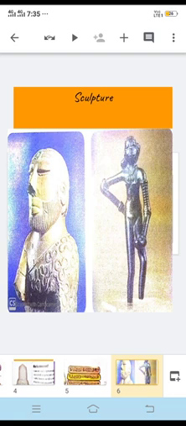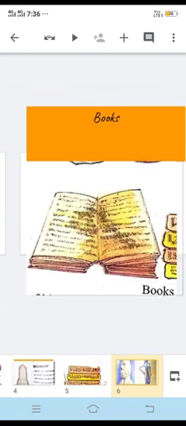For example, if they are making sculptures of a particular god, they must have heard or known how that god used to look and what the characteristics were. So they could make it only after having heard about it. We have sculptures available, and from them we can study the past.